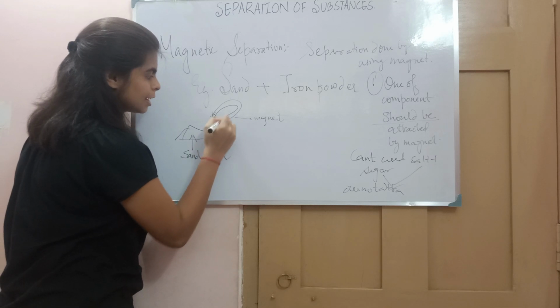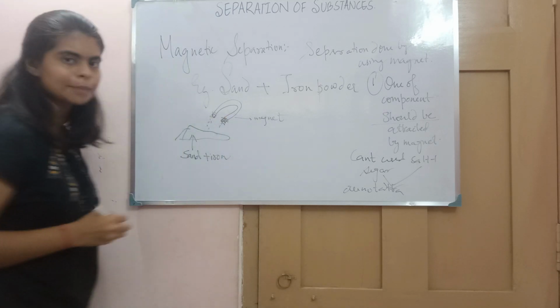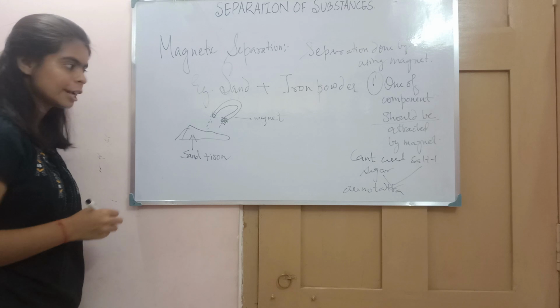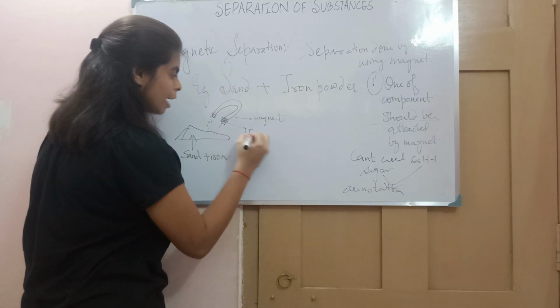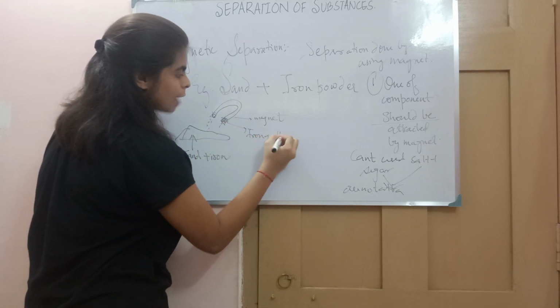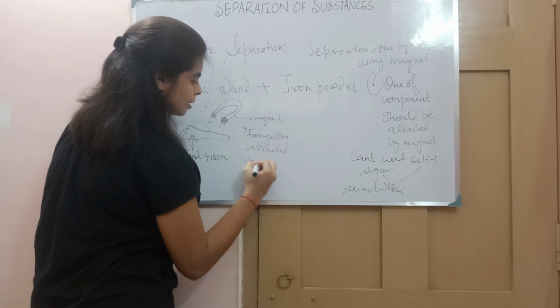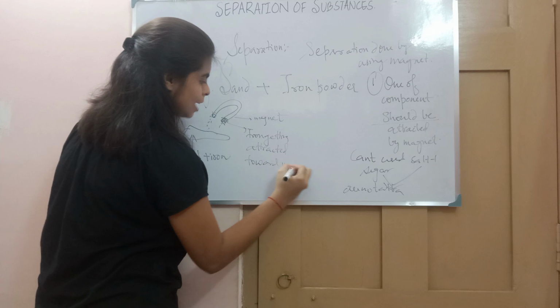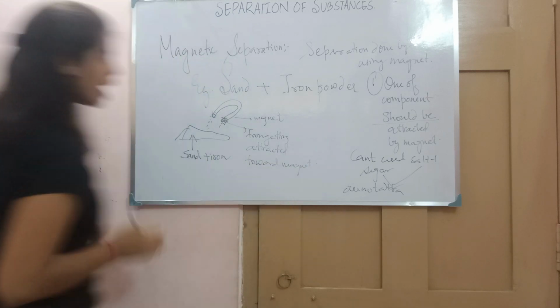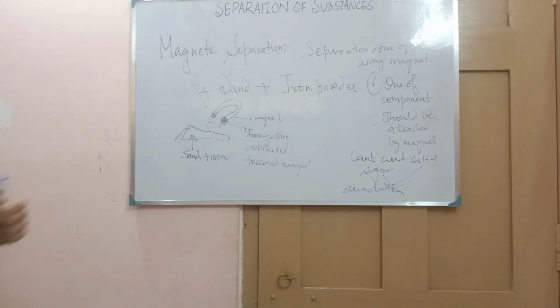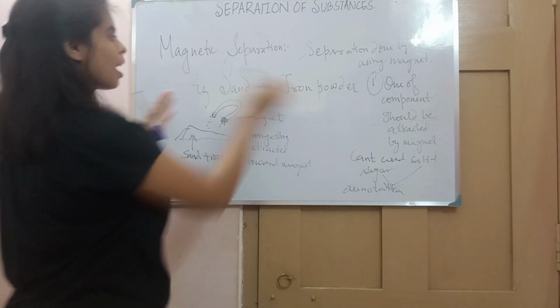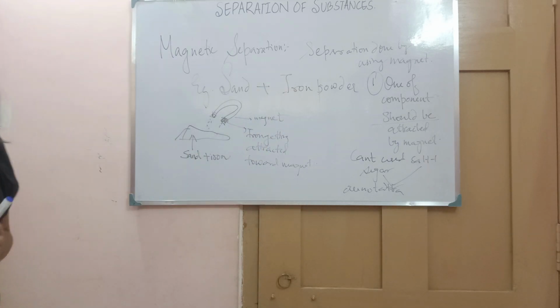You will see the components getting separated and accumulated. So the iron is getting attracted towards the magnet. Now see how the iron is getting separated. In this way we can separate sand plus iron by using a magnet.